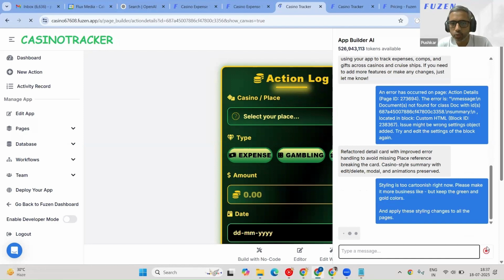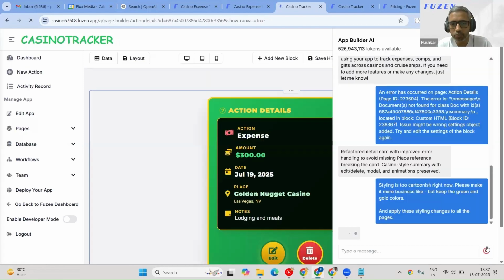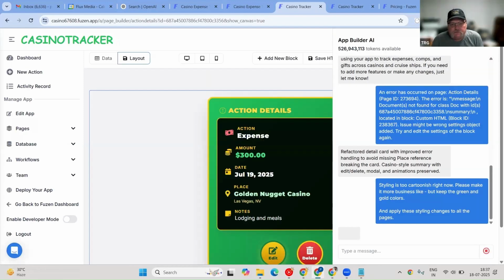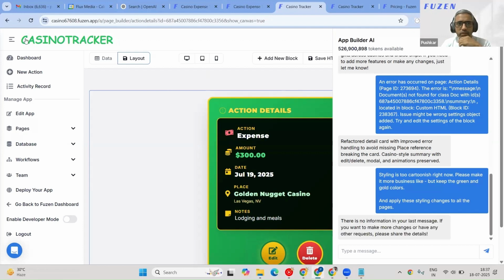It could take a while, because if it has to change all the pages, all the screens, let's see what it does. And finally, if you deploy this as an app, you could also put your own logo here. Right now, this is just a placeholder, just something you can see while you're developing the app.